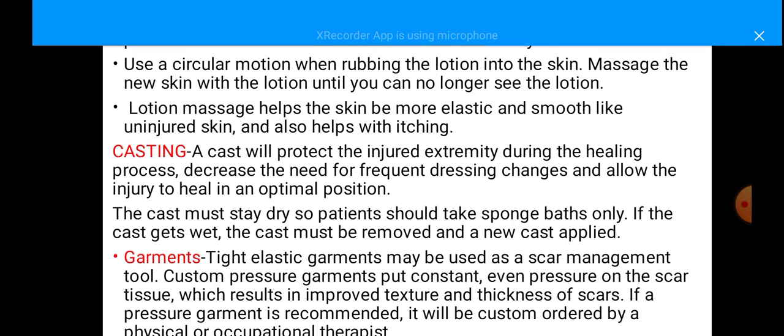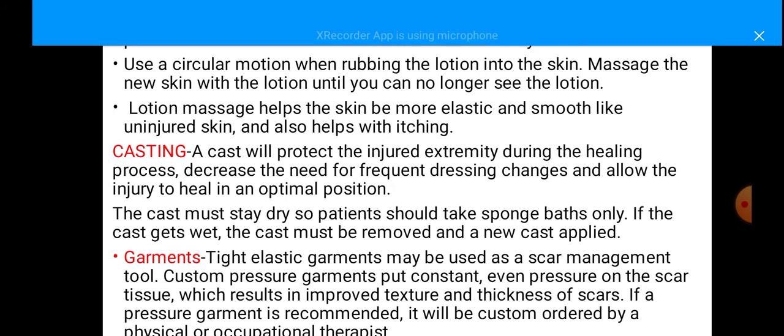Use a circular motion when rubbing the lotion into the skin. Massage the new skin with the lotion until you can no longer see the lotion. Lotion massage helps the skin to be more elastic and smooth like uninjured skin, and also helps with itching.